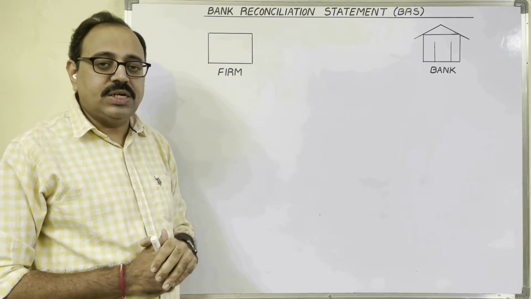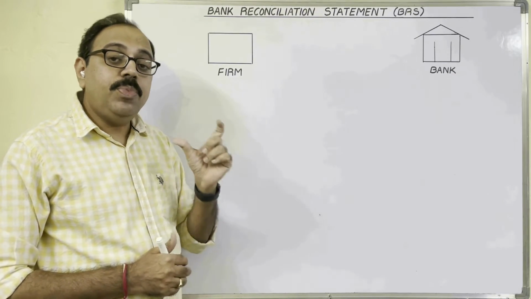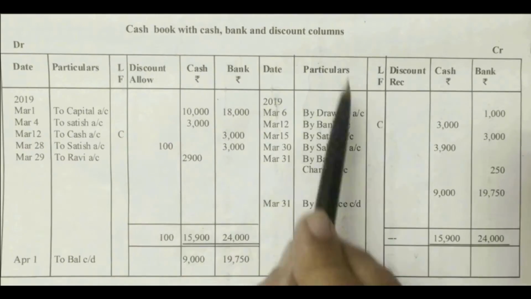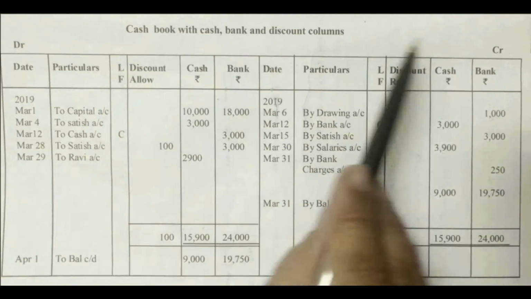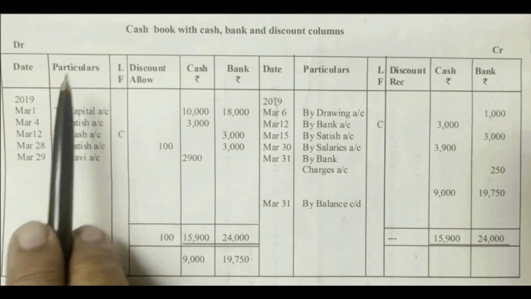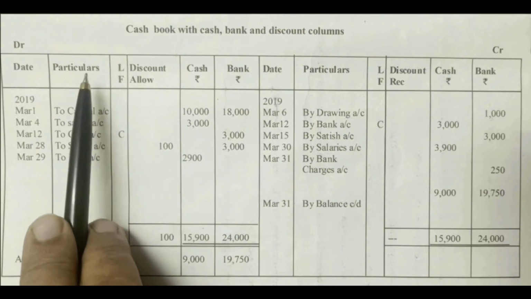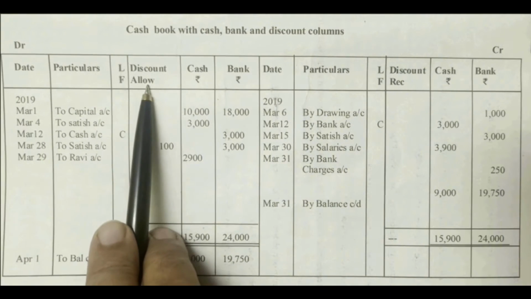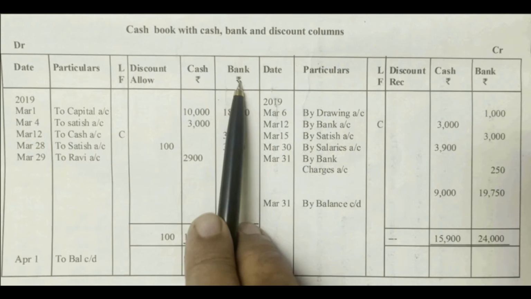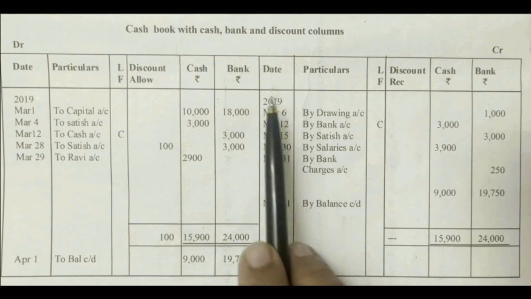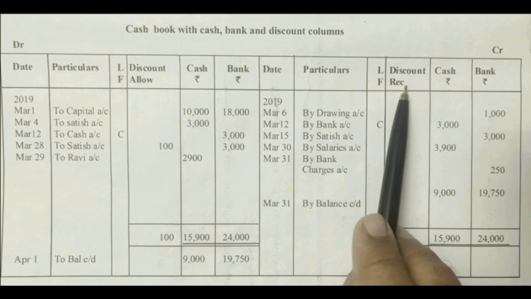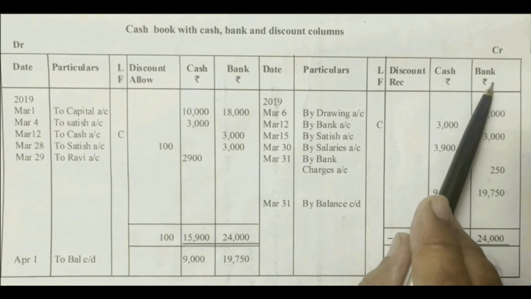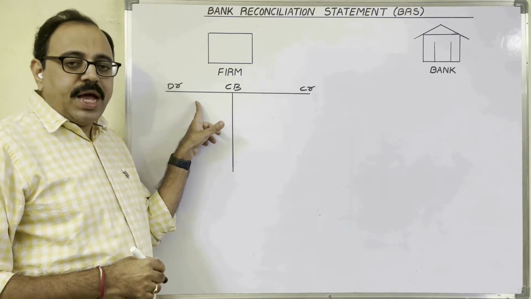All these transactions the firm records in the triple column cash book. This triple column cash book is divided into two sides: debit side and credit side. Debit side columns are date, particulars, ledger folio number, discount allowed, cash and bank. Credit side columns are date, particulars, ledger folio number, discount received, cash and bank. This is the triple column cash book.